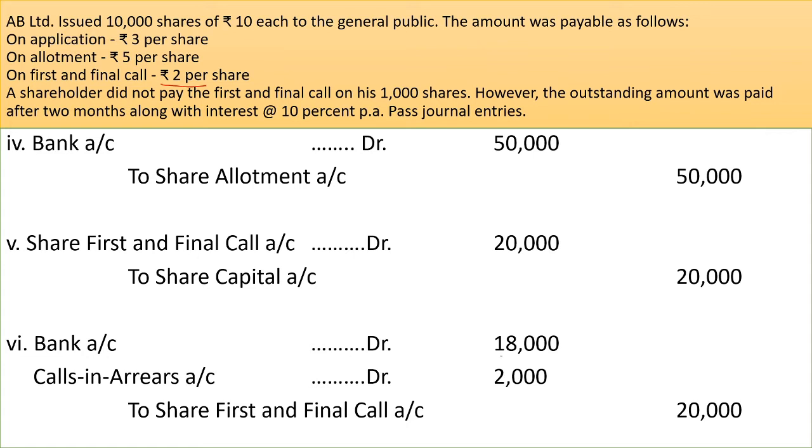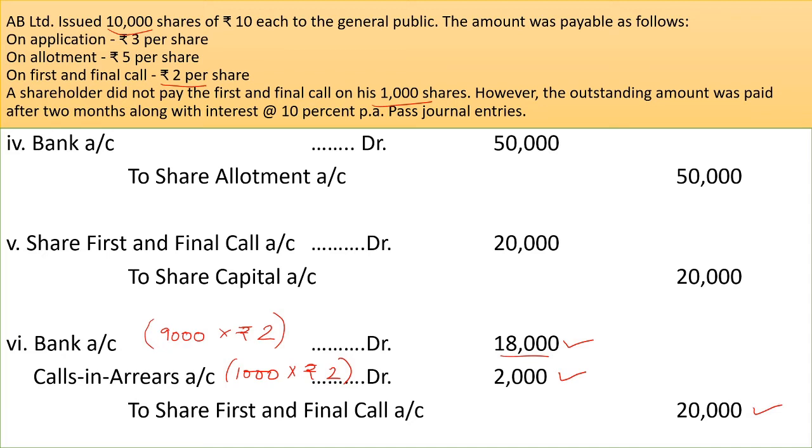How 18,000 is calculated? Total number of shares 10,000. On 1,000 shares, company has not received the calls in arrears. That means on 9,000 shares at the rate of rupees 2 per share, company has received the final call money. That means 18,000. And on 1,000 shares at the rate of rupees 2 per share, company has not received the amount of final call, 2,000, and 20,000 here.